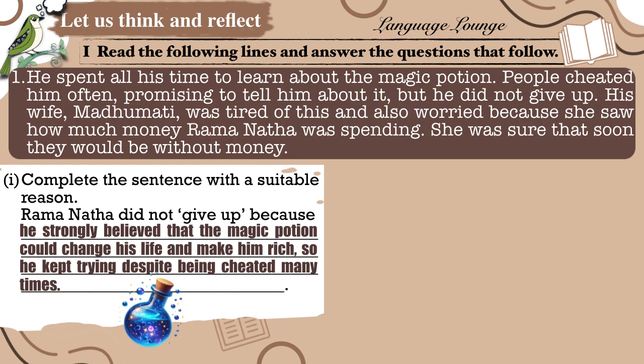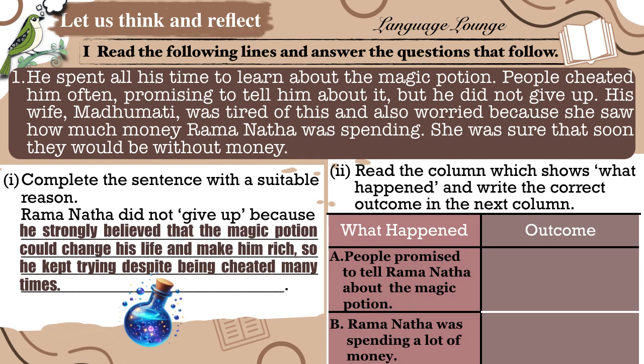Next, let's look at how certain actions in the story led to specific outcomes. Use the clues from the text to complete this table. Cause and effect table. What happened? People promised to tell Ramanatha about the magic potion. What do you think happened as a result? He got cheated many times but continued searching for it.